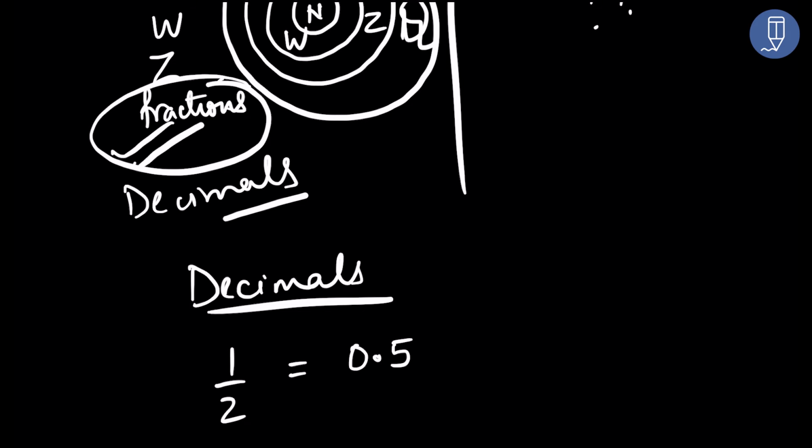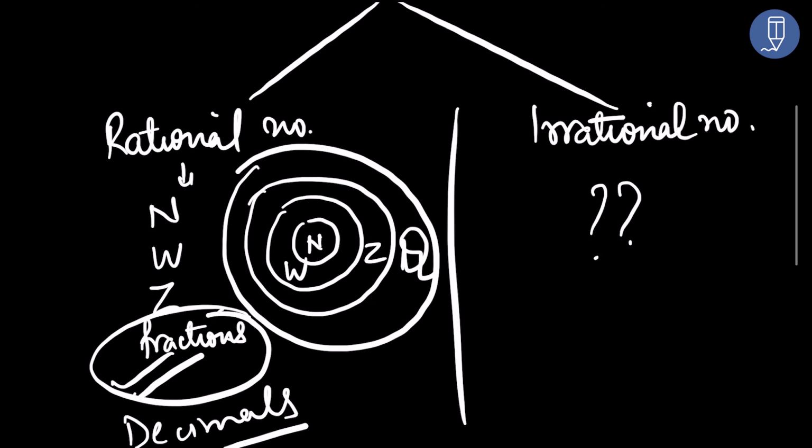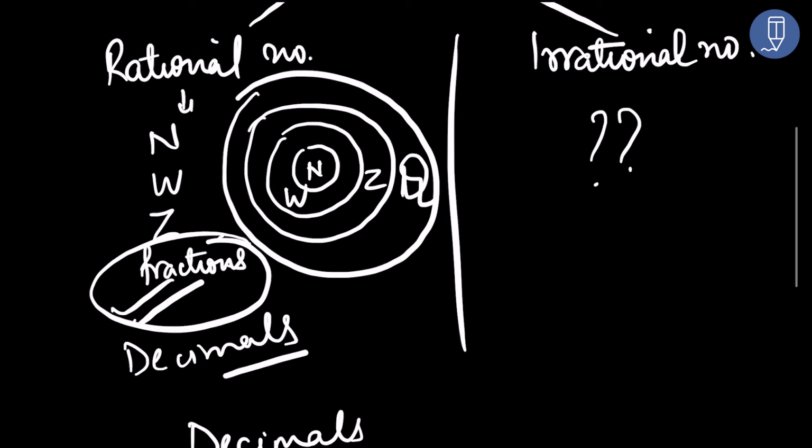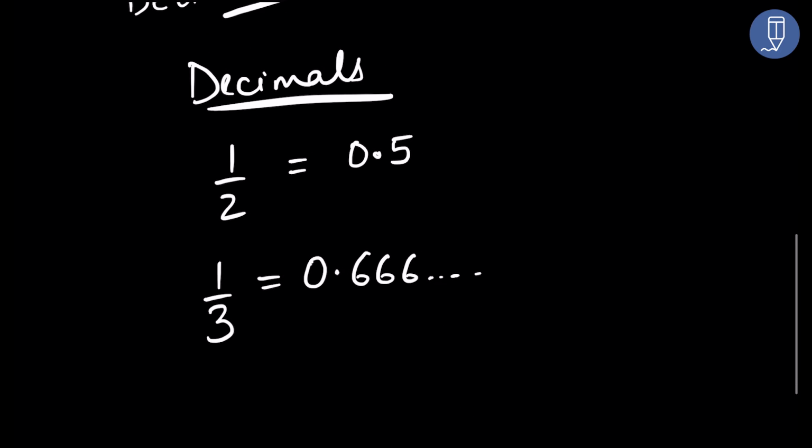So now I am more curious to know how irrational numbers look like, because I have been studying all these types of numbers, natural, whole, fraction, decimal, throughout all my classes till now. And what are irrational numbers? To understand that, let us look at one more thing, very interesting.